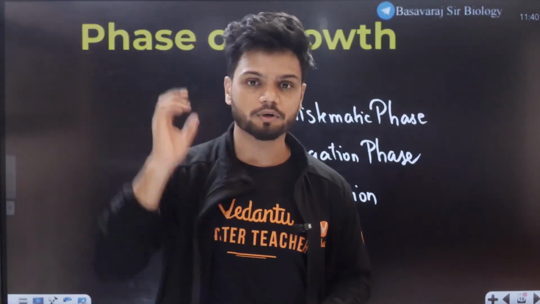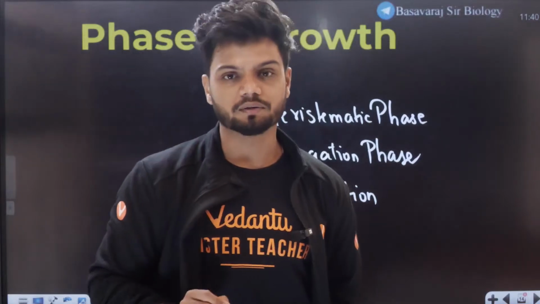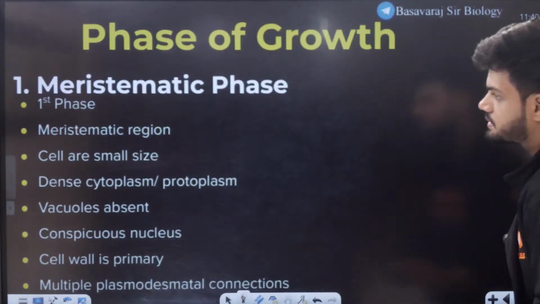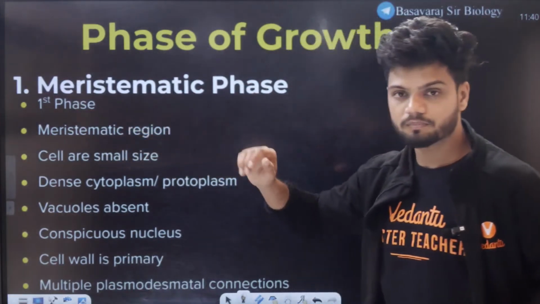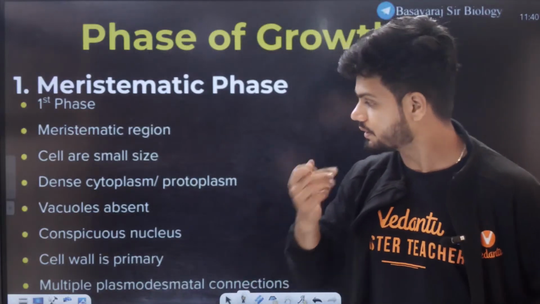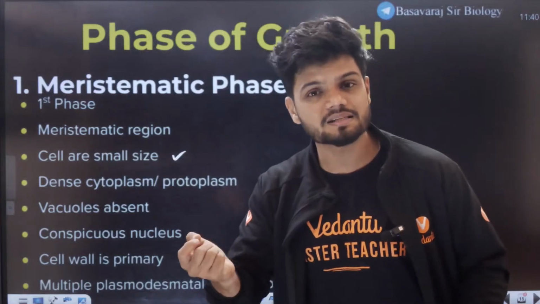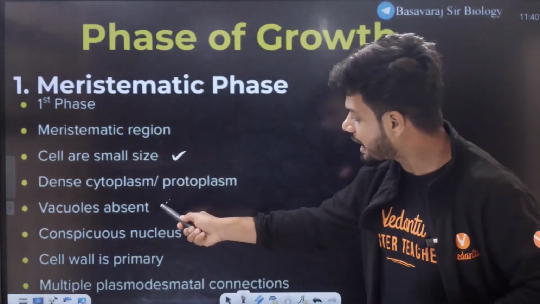All three are very important. Every single phase has characteristics which you need to learn. For example, the meristematic phase, the first phase, happens in the meristematic region. Cells are very small here because they are very early, young cells. Dense cytoplasm, protoplasm. Vacuoles are absent here.